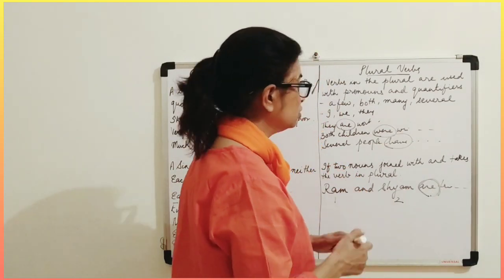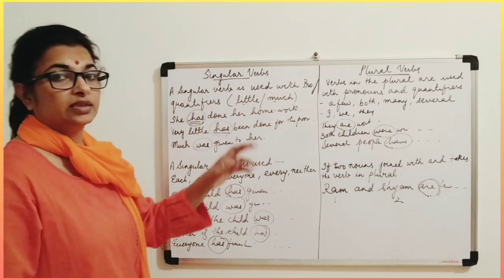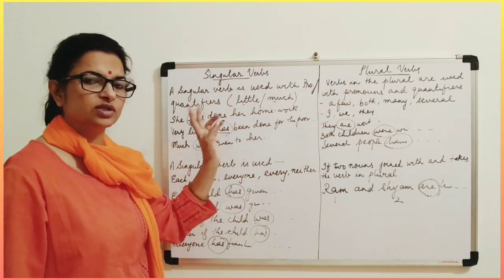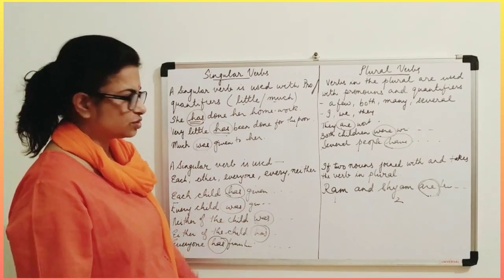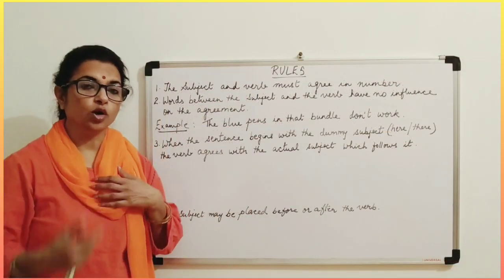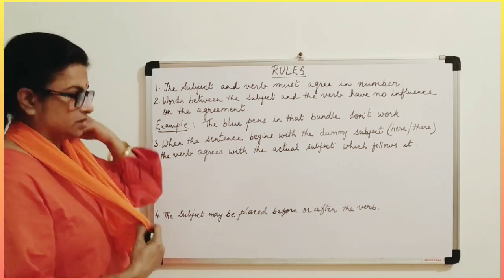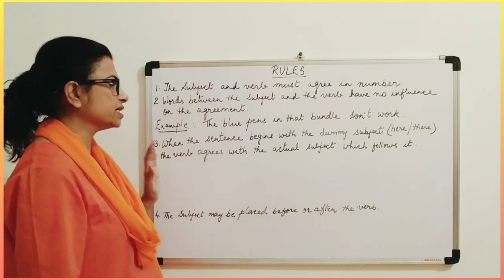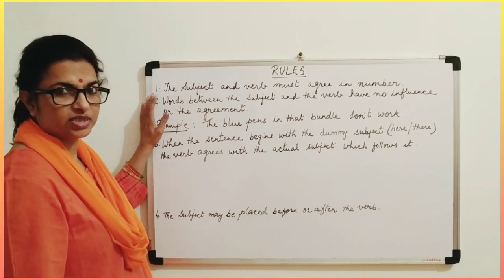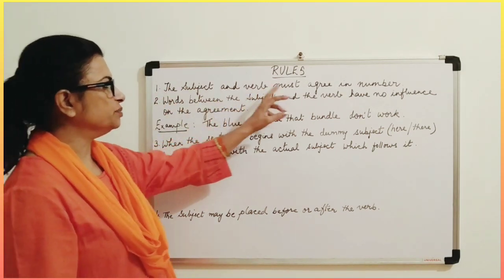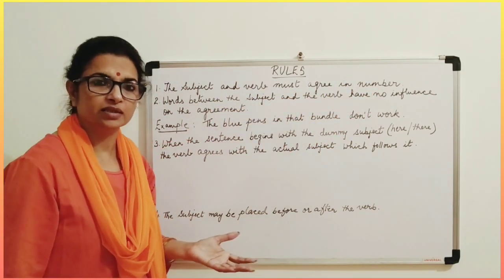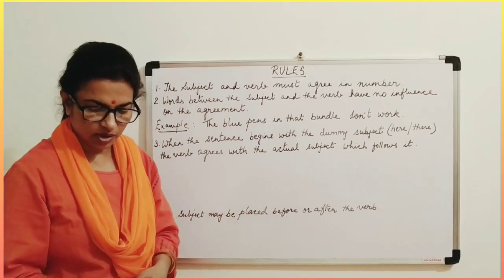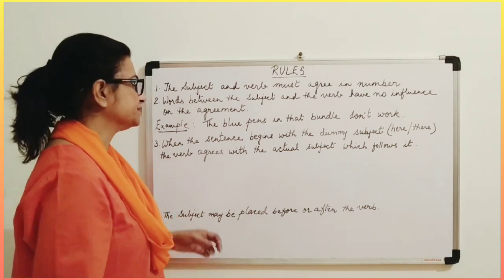This is your rule related to the person and the number, singular and plural. So there are two numbers, singular and plural. I hope you must have understood this. Now let's look at all the rules together. In total there are 9 rules which you have to understand. The first one, which we have already discussed, is that the subject and the verb must agree in number. If the subject is singular, the verb has to be singular. If the subject is plural, the verb has to be plural.